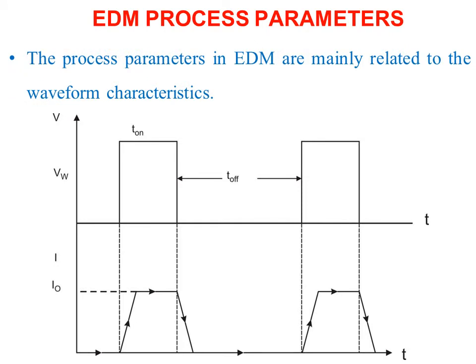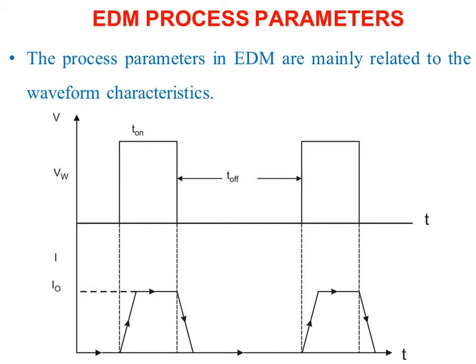EDM process parameters are mainly related to the waveform characteristics, which we can understand from this particular diagram, in which the top one gives the working voltage. Here the T on and T off times are indicated, and the bottom one gives the pulse current supply. Here there may be some initial ignition delay, then the pulse duration, then pulse off.